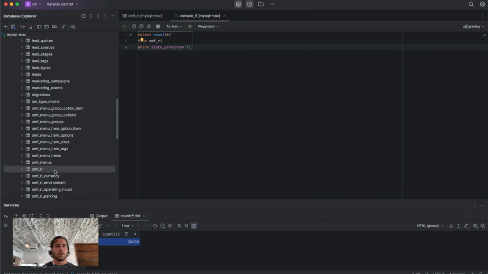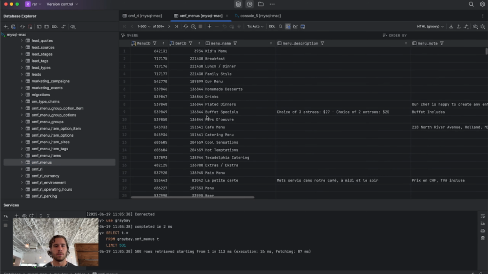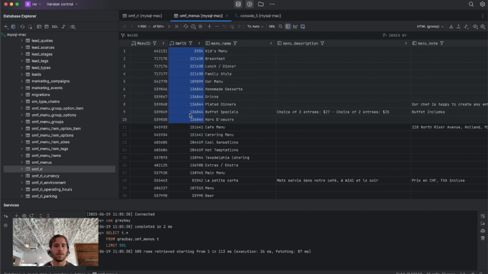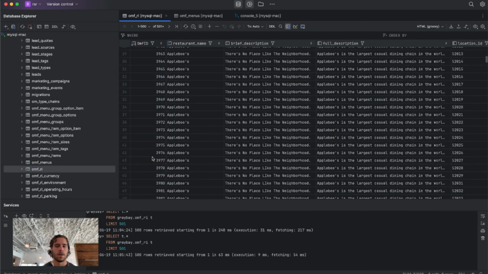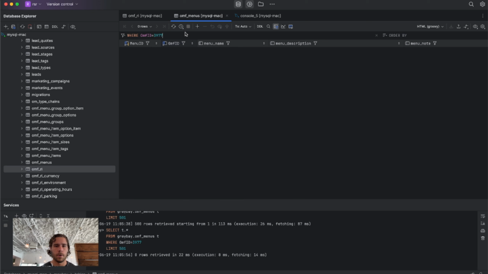Yeah, it took me a while to understand the structure of this data. I still don't necessarily know it like the back of my hand, but essentially each restaurant has an OMF ID, and this is the main table, and then each of those have menus. You can see this is an OMF ID, and then the menu has an OMF ID. So this ID will link back to one of these. If I copy one of them, hopefully it shows. Okay, great.